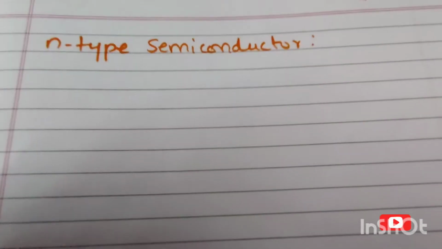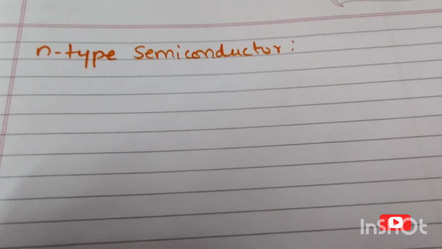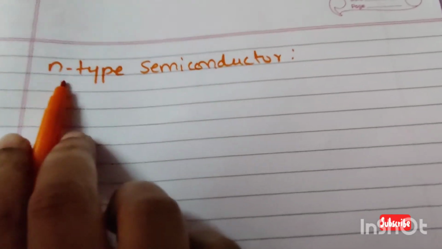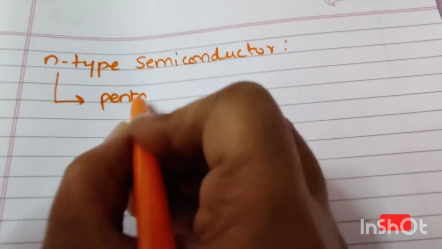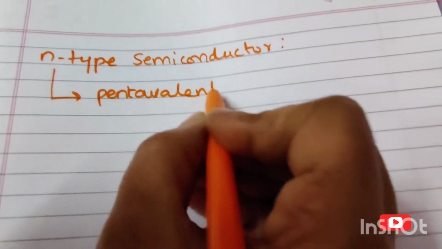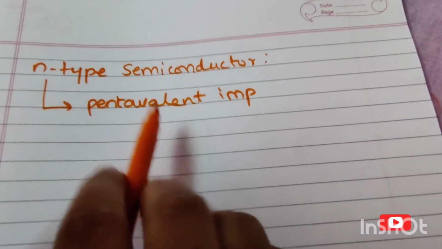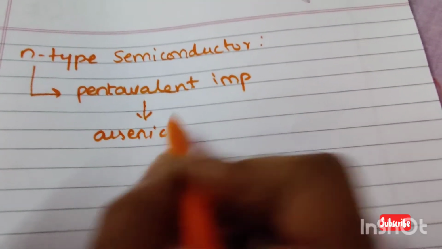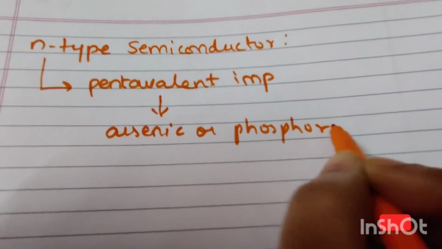Let's see what is meant by an n type semiconductor. An n type semiconductor is an n type extrinsic semiconductor. Like I said, n type means you are adding a pentavalent impurity. What is this pentavalent impurity? It is something like arsenic or phosphorus.